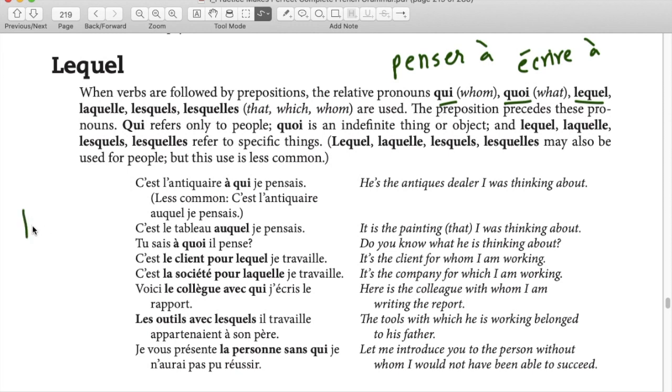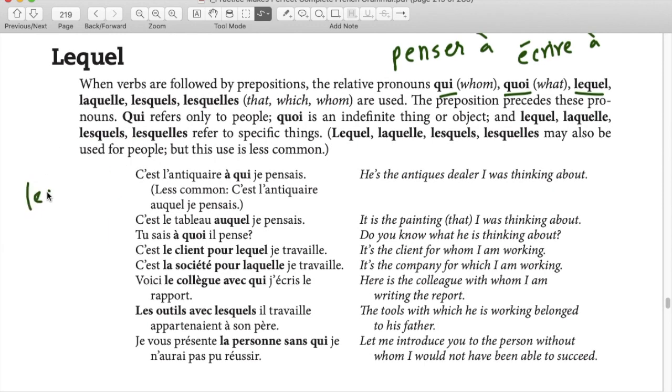Lequel is masculine singular, laquelle, not roquel, is feminine singular, lesquels is masculine plural, lesquelles is feminine plural. And yes, they sound the same. It doesn't change.